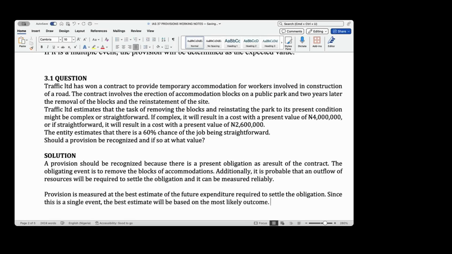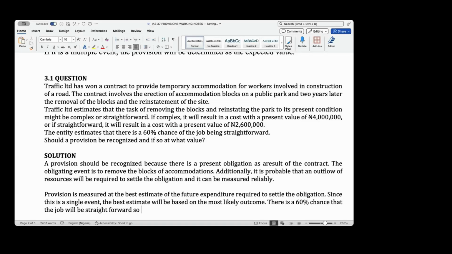And there is a 60% chance that the job will be straightforward.